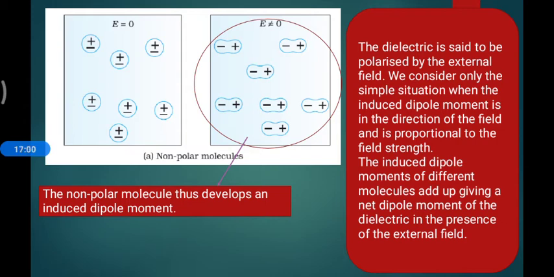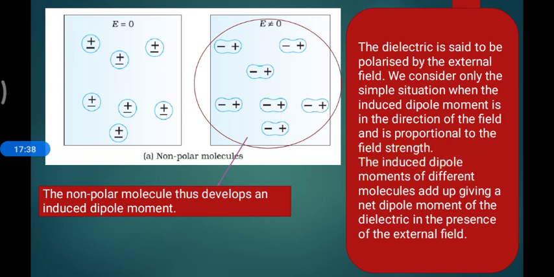But how much dipole moment can it generate? It is equivalent to how much electric field you applied. See, with a material, if I apply a small electric field, then a small separation will happen, and a small separation generates a small dipole moment, so it is directly proportional to the electric field. So how much dipole moment is generated inside the dielectric material depends on the strength of the electric field you applied. It is proportional to the field strength.